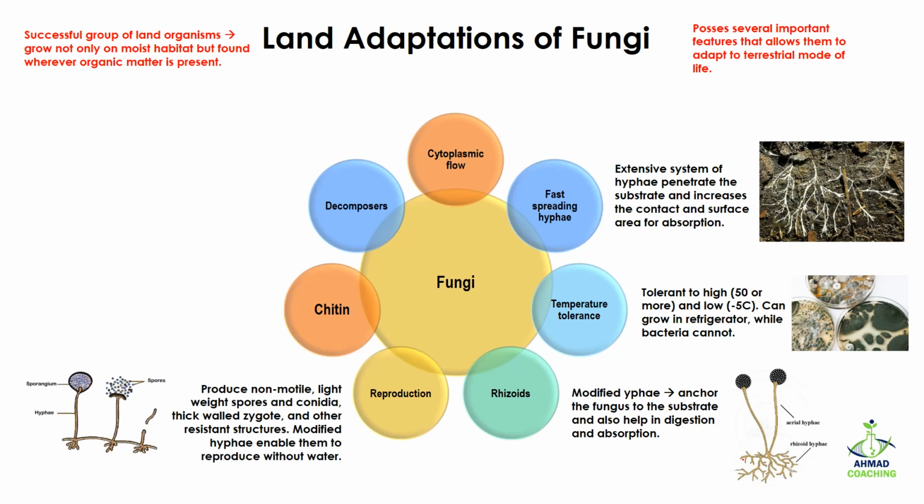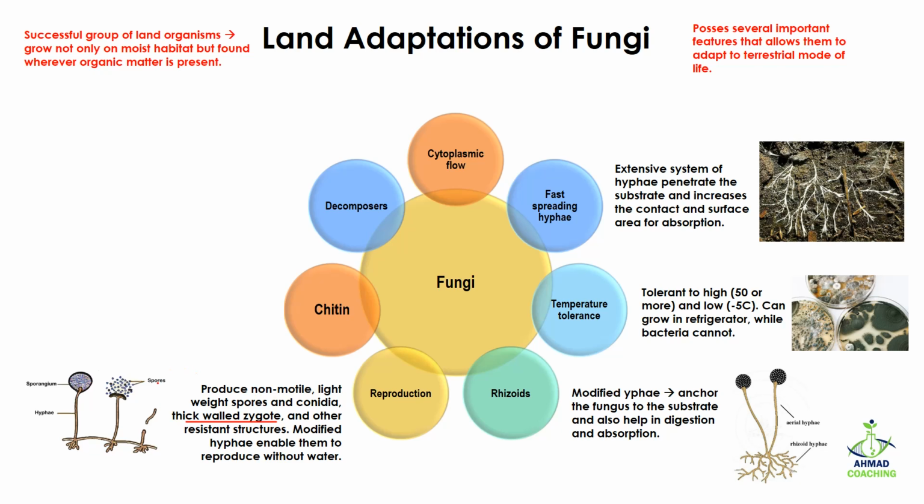Then comes reproduction. Fungi produce non-motile lightweight spores and conidia, with thick-walled zygotes as well as resistant structures, and because of these modifications they can survive for a longer period of time.